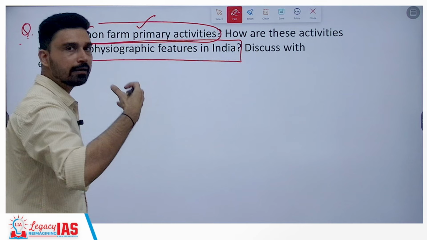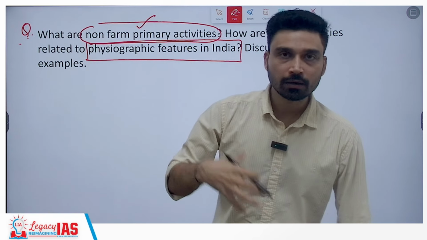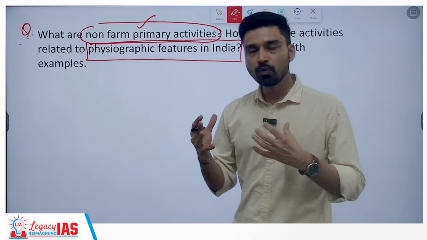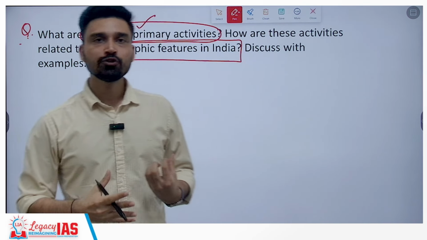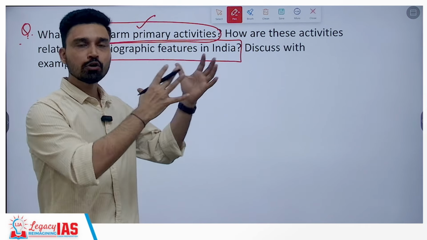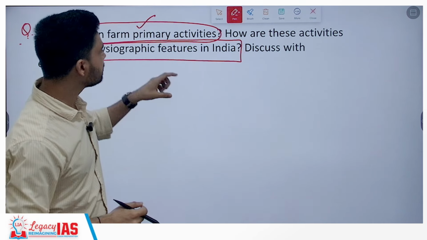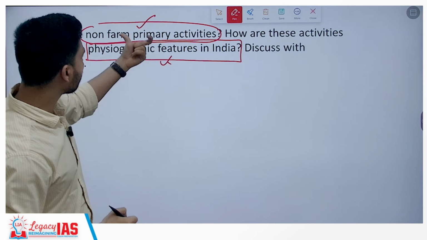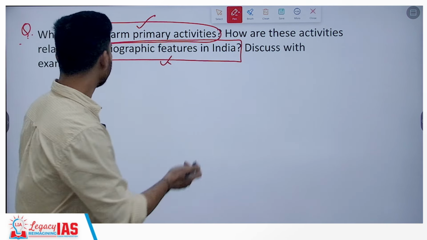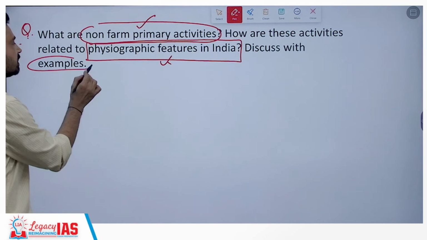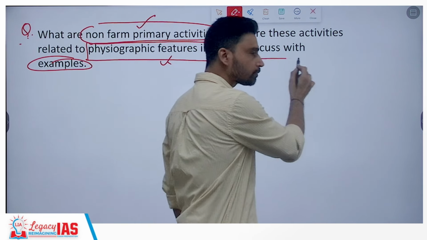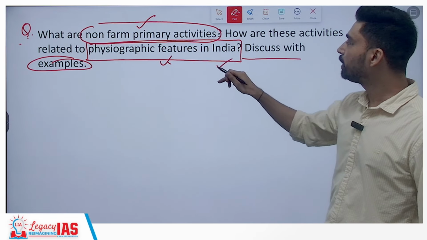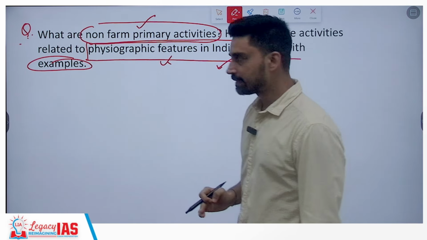Whatever they are asking, they are trying to relate it with India. Earlier the problem was that UPSC was not asking that many questions from Indian geography. Now a static part of the syllabus, which is part of world geography or physical geography, is being linked with Indian geography. Here you can see a clear linkage between economic geography and physiographical features in India. Again, UPSC is specifically emphasizing that whenever you are addressing any part of the question, make sure that you substantiate it with examples.